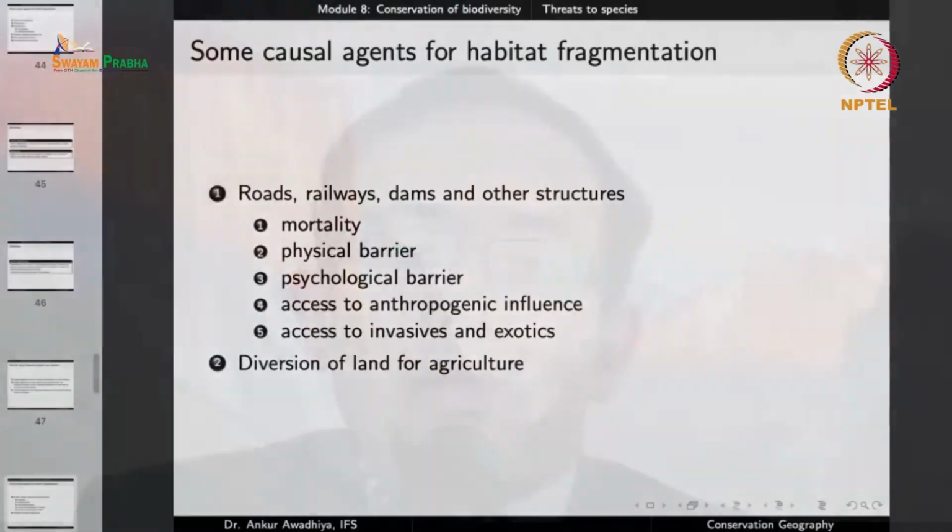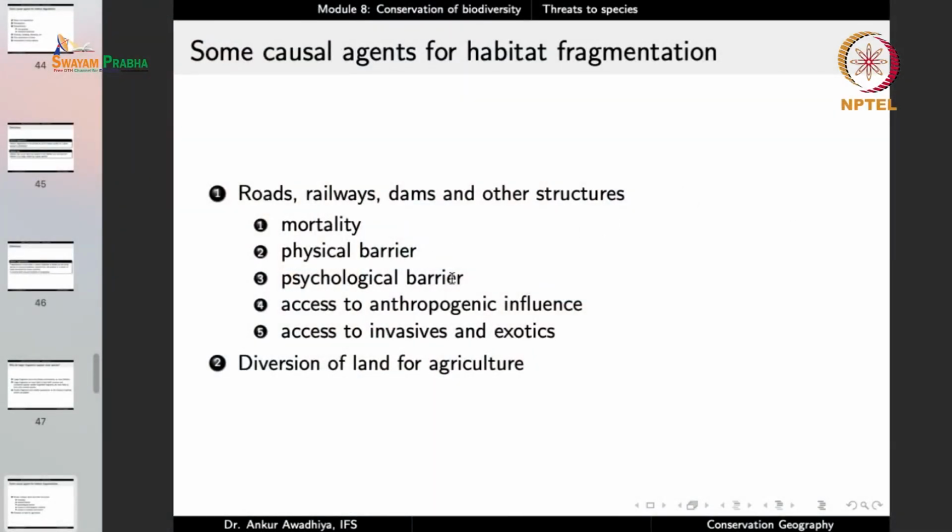So in a large number of cases, what we observe is that if there is a road that is moving through the forest, then to prevent the accidents, the road department will set up fences on both the sides. Now once you have fences on both the sides, the animals have no way to move from one parcel to another parcel because there is a physical barrier. Or in a large number of cases, the traffic density is so high, so many vehicles are moving, there is so much sound that the animals find it difficult to move from one place to another. There is a physical as well as a psychological barrier.